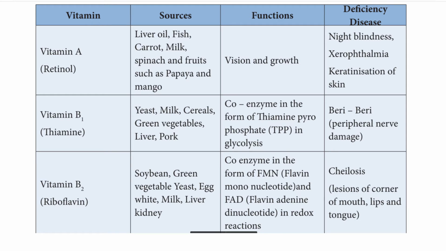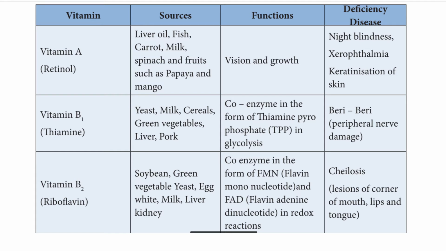Vitamin A is also called retinol. The sources of vitamin A are liver oil, fish, carrot, milk, spinach and fruits such as papaya and mango. The functions of vitamin A are vision and growth. The deficiency diseases of vitamin A are night blindness, xerophthalmia and keratinization of skin.